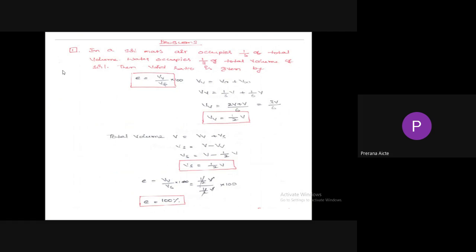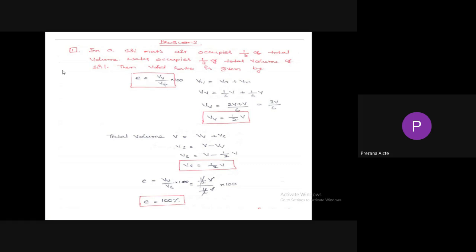If you take the problems: in a soil mass, air occupies 1/6 of the total volume. It is a great question. In a soil mass, air occupies 1/6 of the total volume. Water occupies 1/3 of the total volume of the soil. Then the void ratio is given by dash. Here void ratio equals volume of voids by volume of solids. But volume of voids is equal to volume of air plus volume of water.